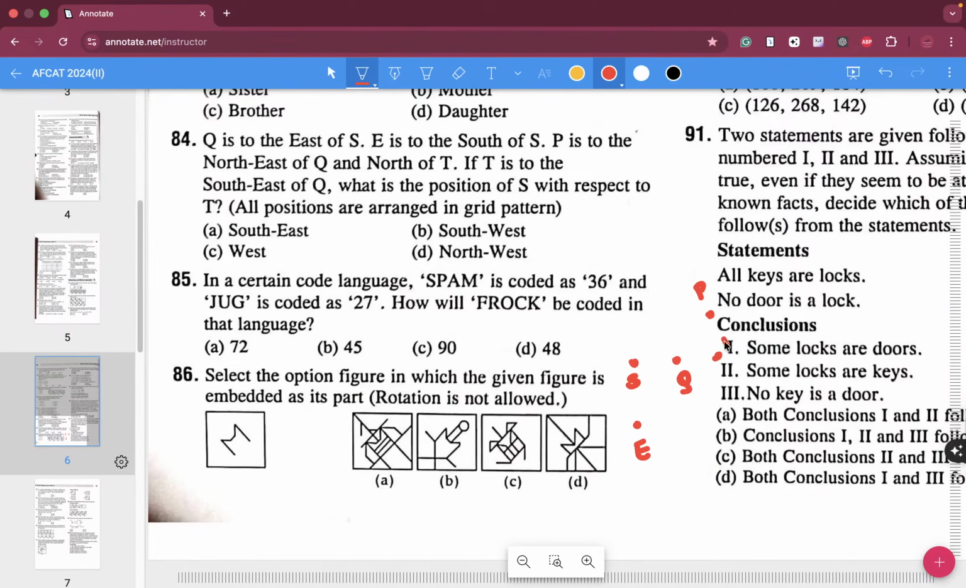North of T means T has to be over here, right. If T is to the southeast of Q, southeast means this particular direction, and north of T. If T is to the southeast of Q, what is the position of S with respect to T? So this particular position is northwest. So northwest, 84. D is going to be the correct answer.